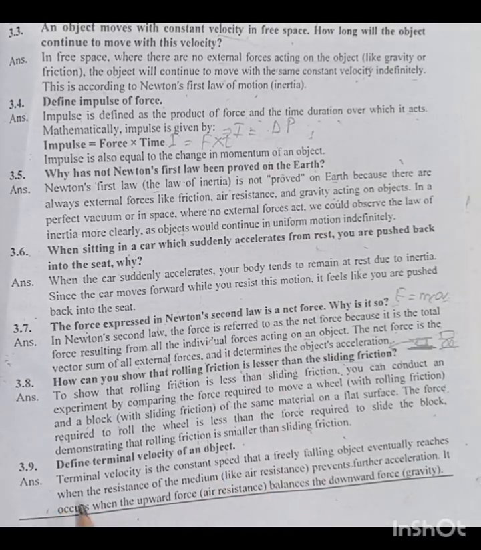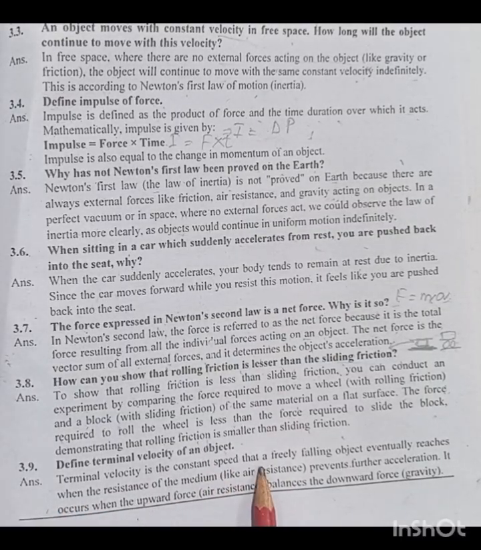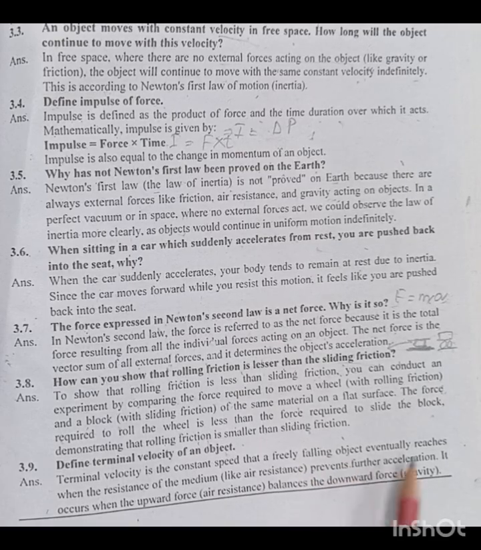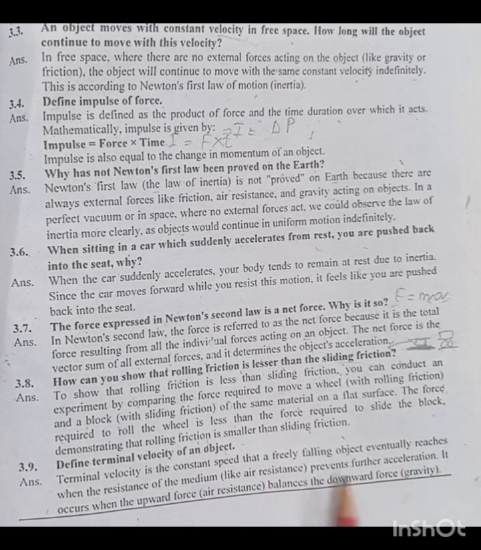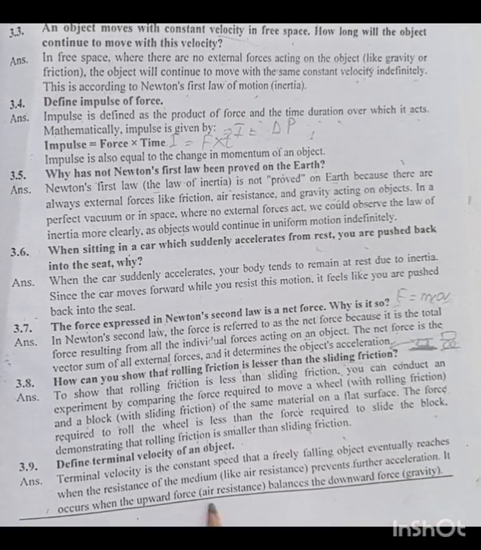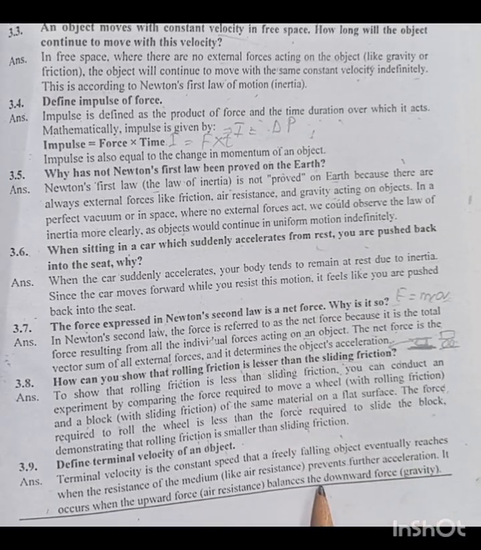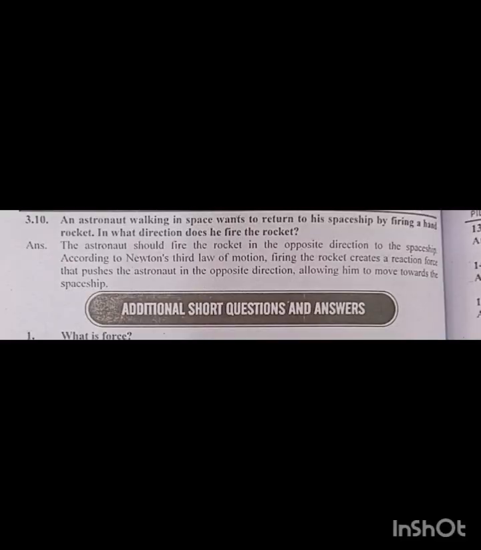अब पढ़ भी लेते हैं. Terminal velocity is the constant speed that a freely falling object eventually reaches when the resistance of the medium, air resistance, prevents further acceleration. It occurs when the upward force, air resistance, balances the downward force.